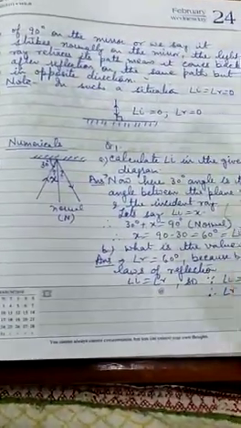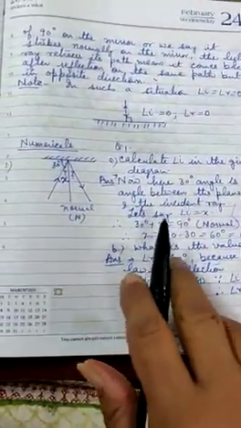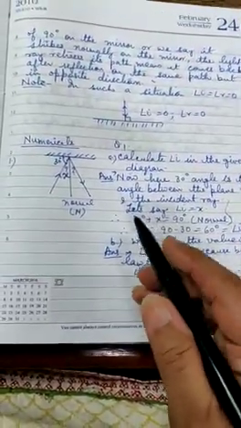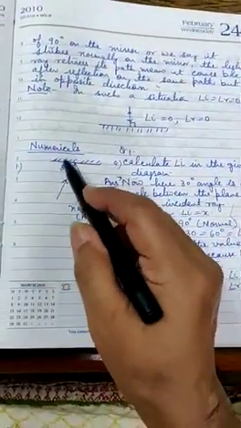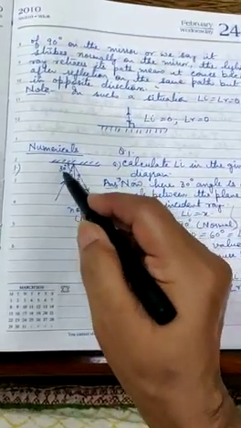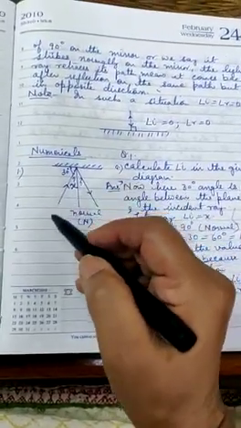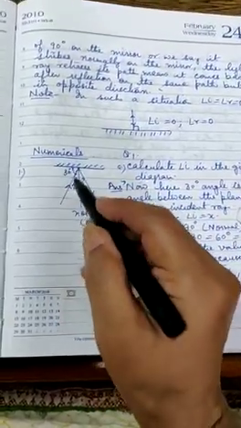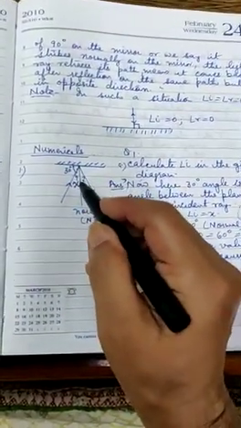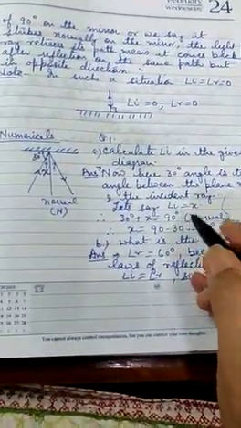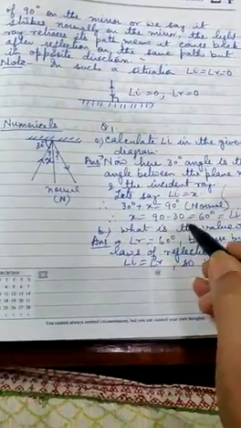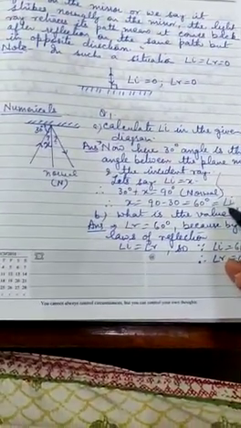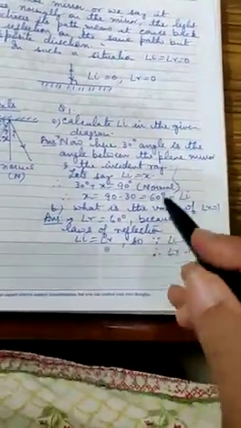So 30 plus x, this is a mathematical calculation which we are doing. The angle between the mirror and the normal is 90, and here there is an incident ray which is at an angle of 30 degrees with the mirror. So we have to calculate this. This plus this will be equal to 90. Therefore x is equal to 90 minus 30, that is equal to 60 degrees, angle I.